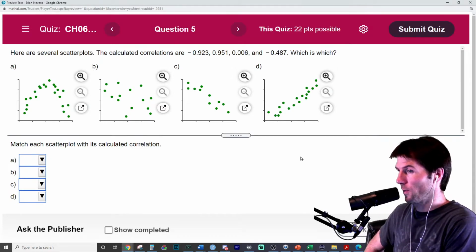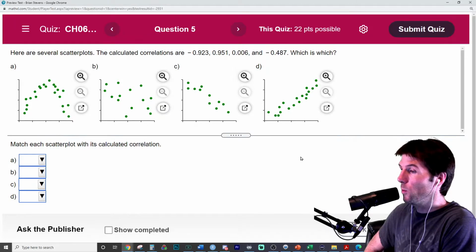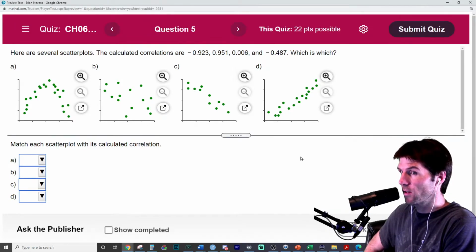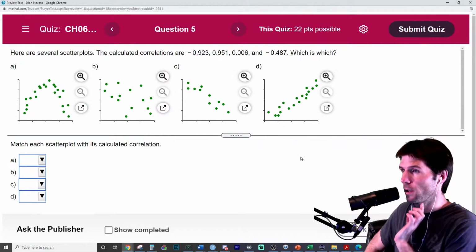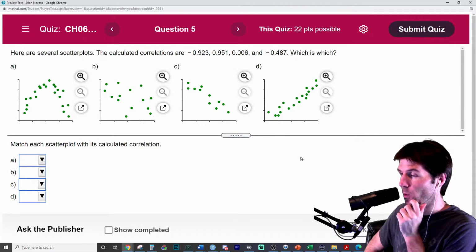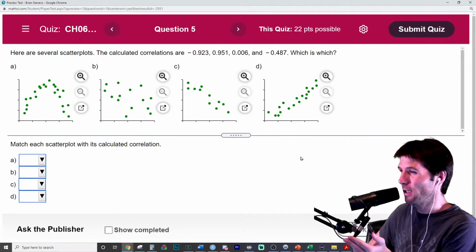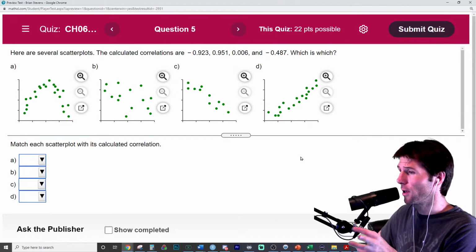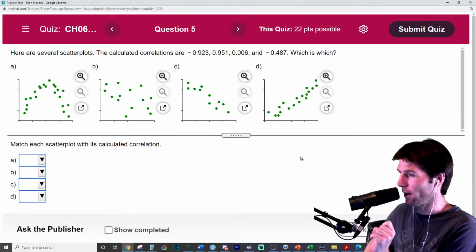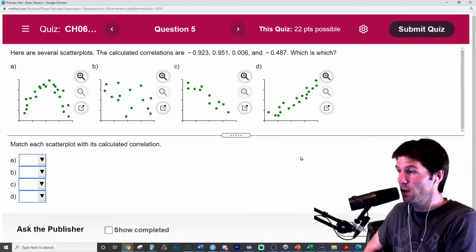It's a good review question right here. Remember, things can be weak if they're not linear. Correlation only measures linear strength, so this is a good trick question. Probably the hardest one here is to identify the weakest correlation, and this one's tricky because of its nonlinear relationship. So the weakest correlation here actually is an association that is strong, but does not have any linear strength, which means it doesn't have a linear relationship. It means a line does not well describe it.